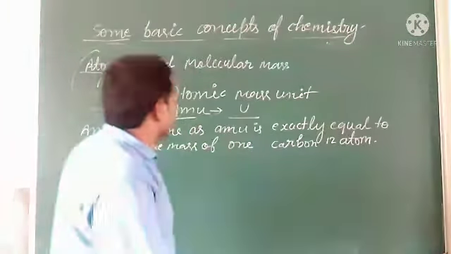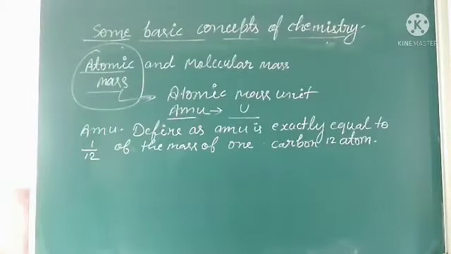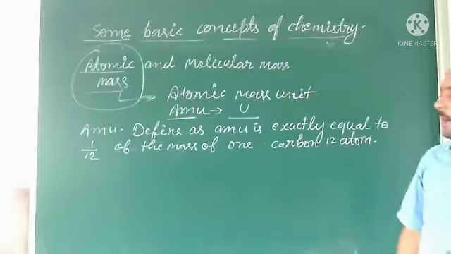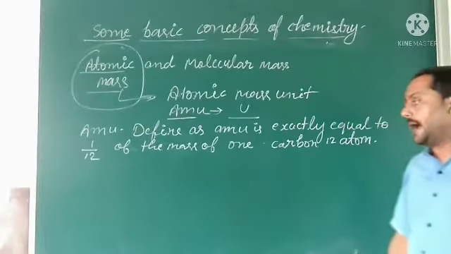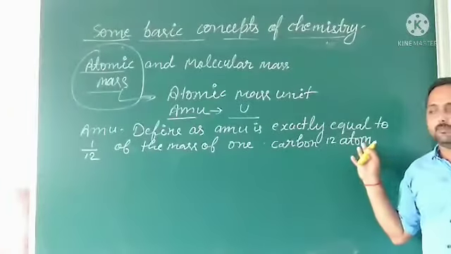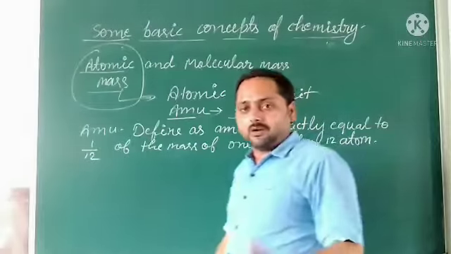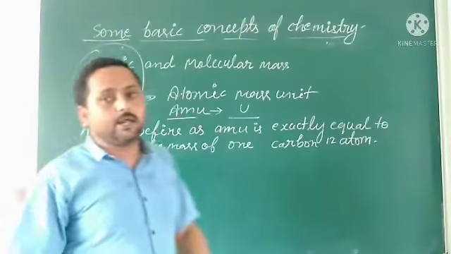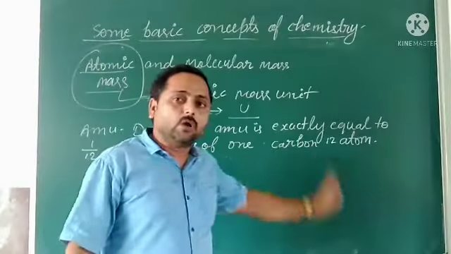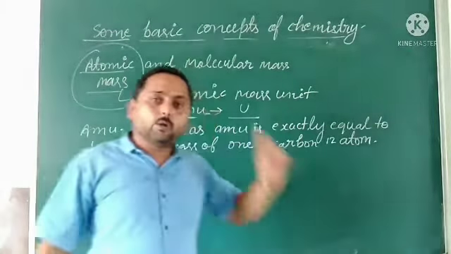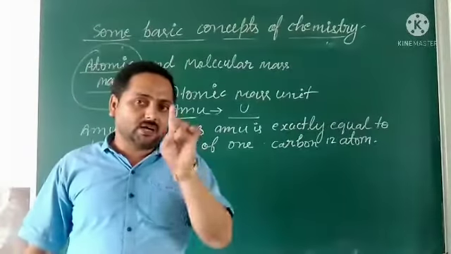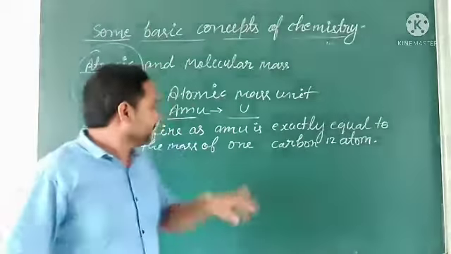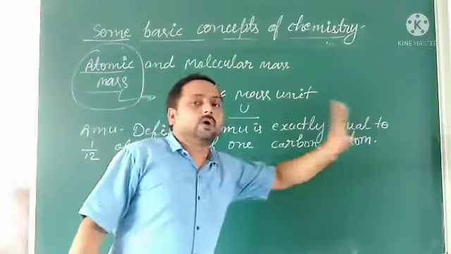So it can be defined as: one AMU is defined as exactly equal to 1/12 of the mass of one carbon-12 atom.